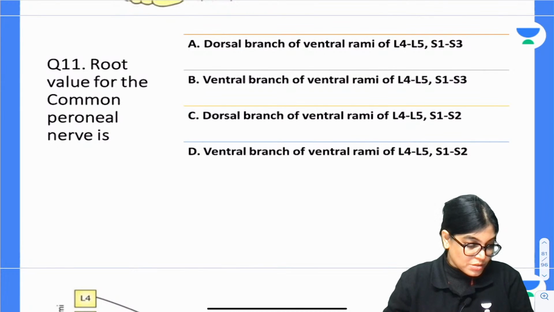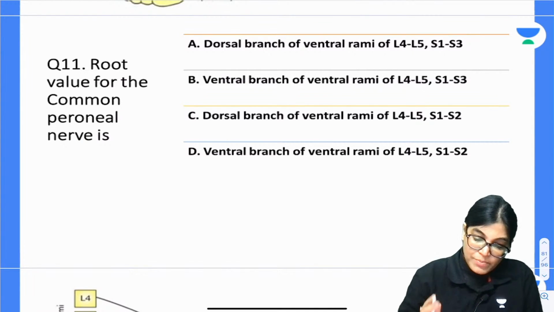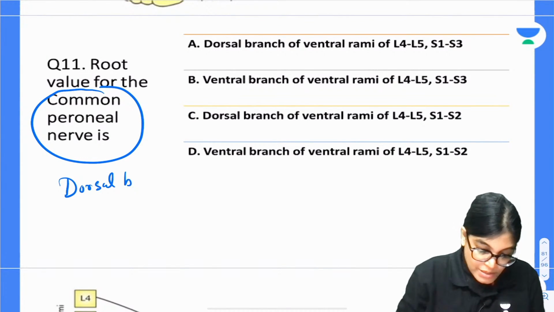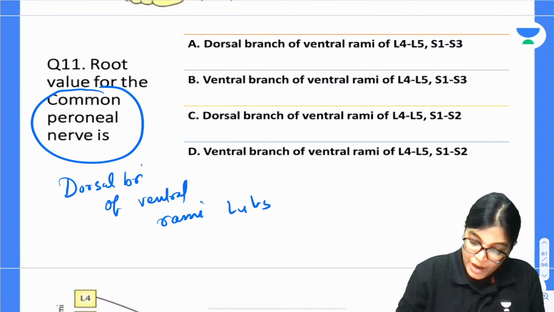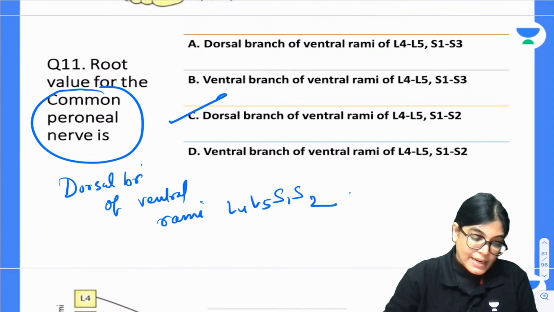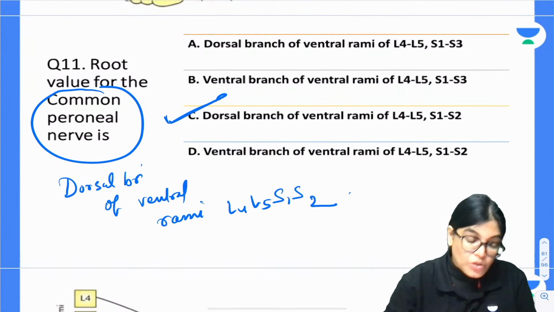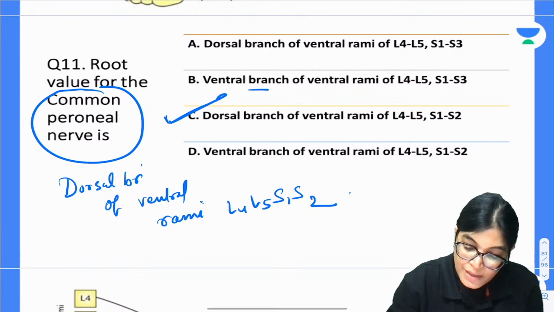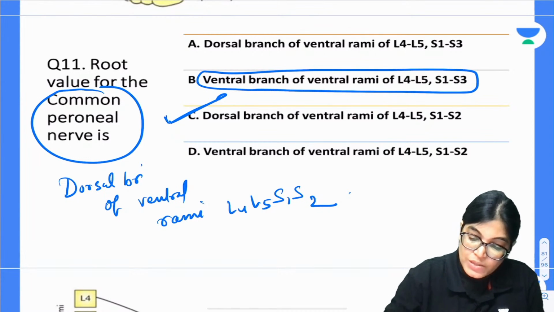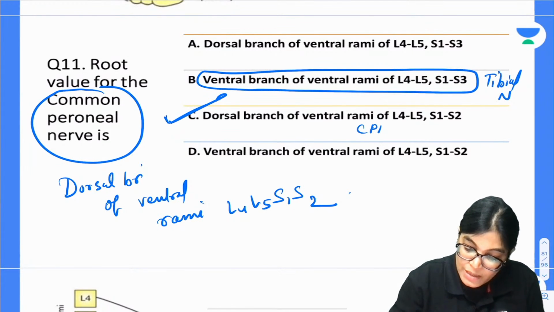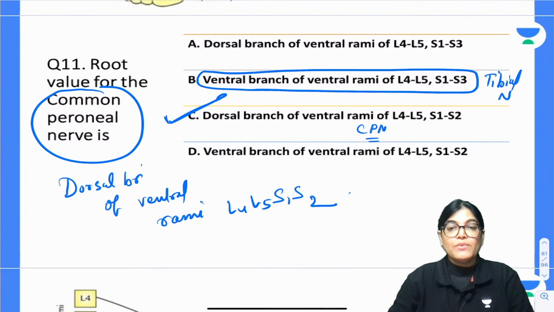I guess ventral branch. No, the common peroneal nerve is the dorsal branch of ventral rami. So please note down, the common peroneal nerve is the dorsal branch of ventral rami of L4, L5, S1 and S2. So, my dear aspirants, it's a dorsal branch. So C is the correct answer. Please note down, the tibial nerve is the ventral branch. The tibial nerve would be the ventral branch of ventral rami of L4, L5, S1. This is the root value for the tibial nerve. But we are talking about the common peroneal nerve, so it is the dorsal branch of ventral rami of L4, L5, S1 and S2.